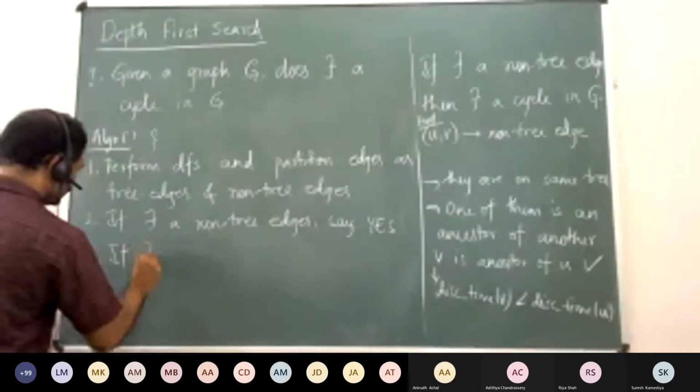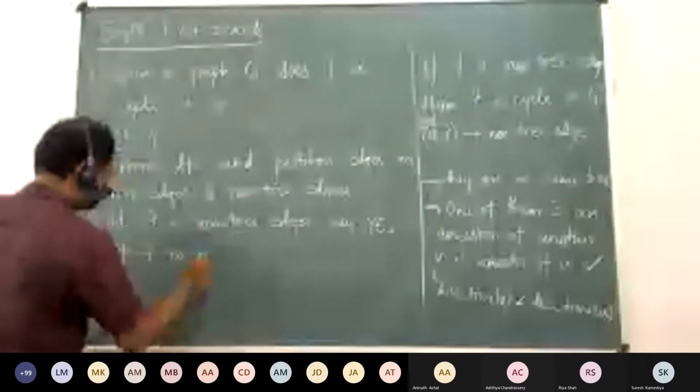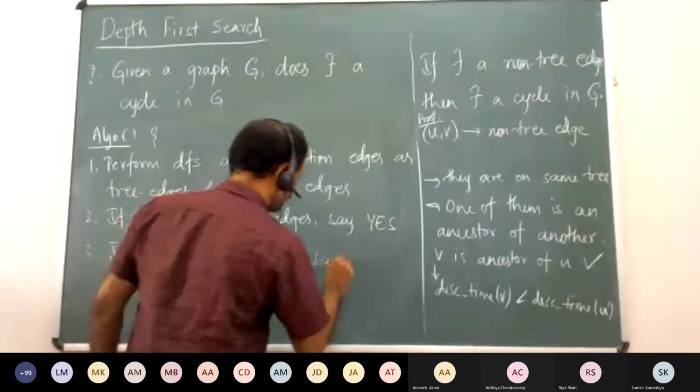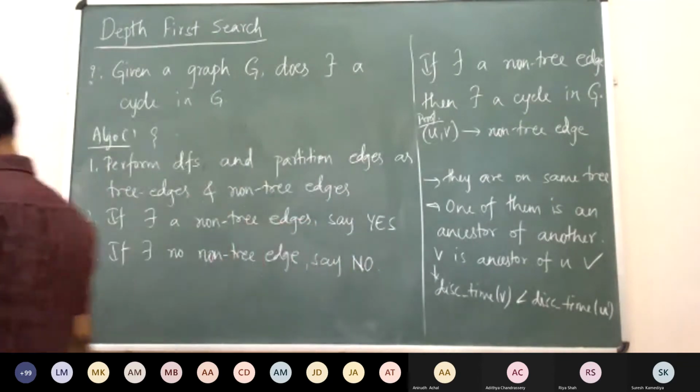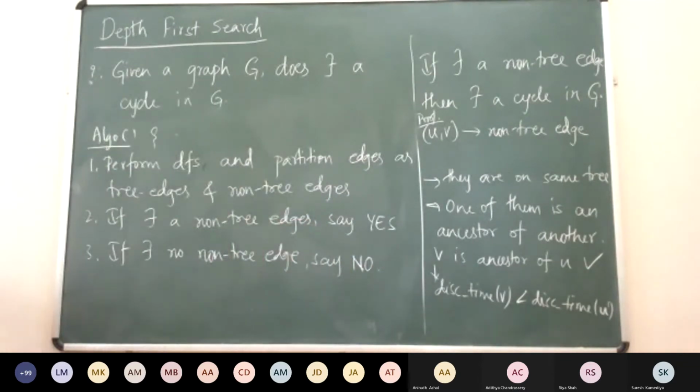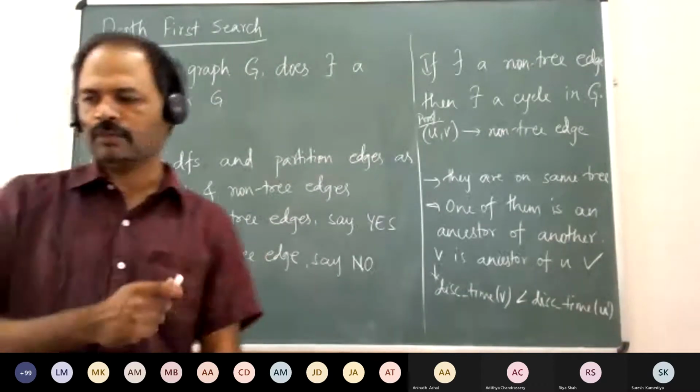If there exists no non-tree edge, then say no. So this is basically the algorithm: if there exists a non-tree edge, we are saying yes, and if there is no non-tree edge, then we are saying no.